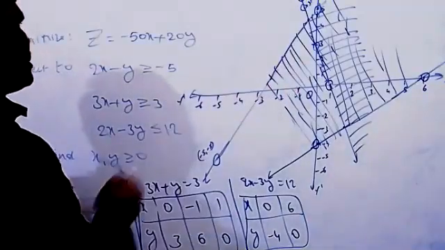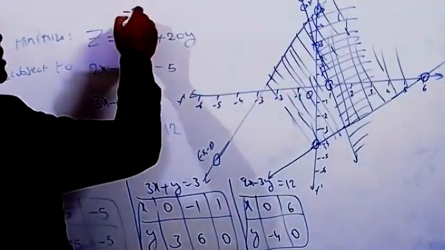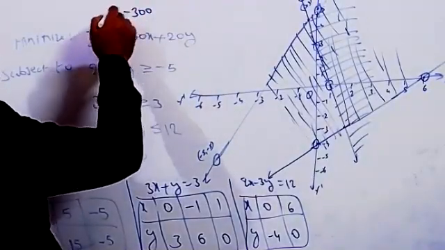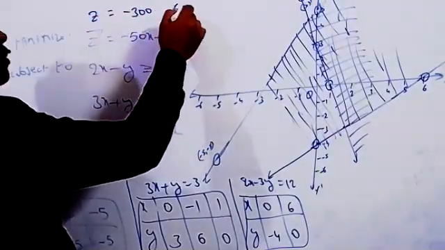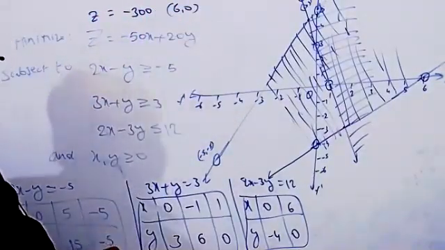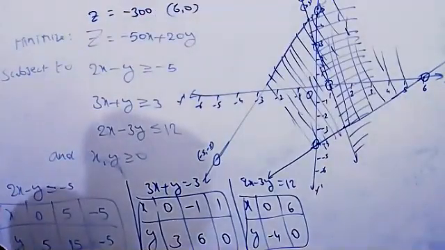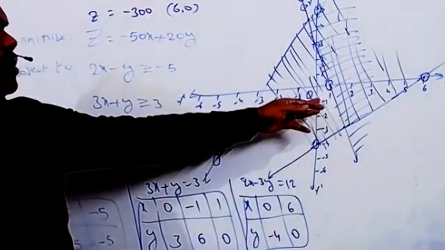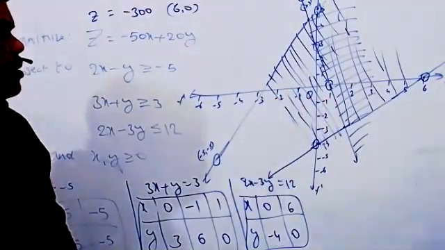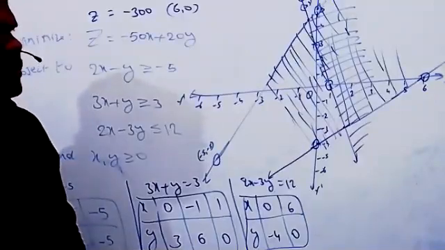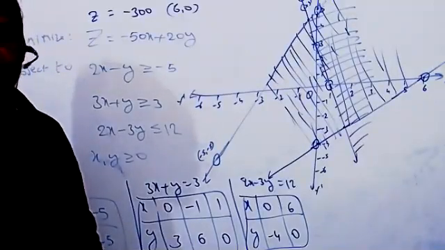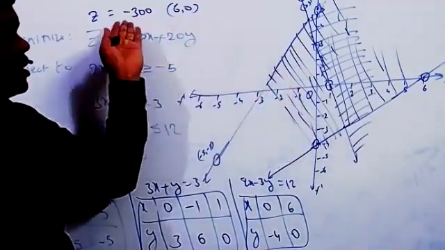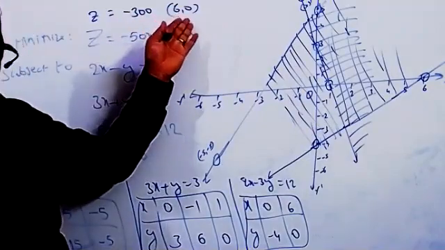Suppose you take the point 6, 0, it is minus 300 plus 0. So minus 300 is correct now? Z equal to minus 300 when it will be 6, 0. And the remaining points you can see here now: 0, 5, 0, 3, 1, 0, and 6, 0. If we draw that in graph sheet, then we will get it clearly. Understood now. Here I roughly draw the diagram.